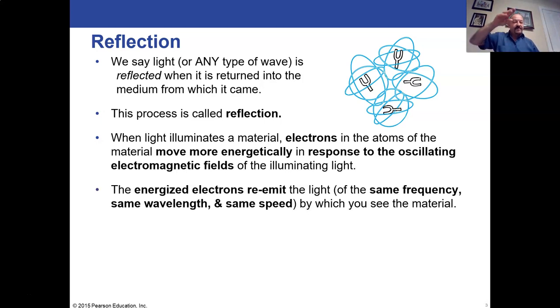And so this re-emission will happen. It'll be exactly the same frequency. It'll be exactly the same wavelength and exactly the same speed of light as the original light coming in.